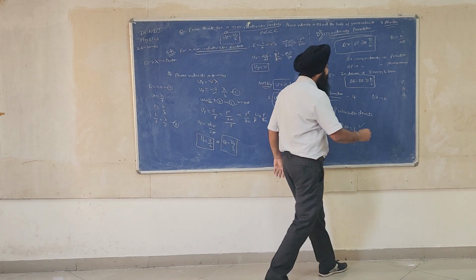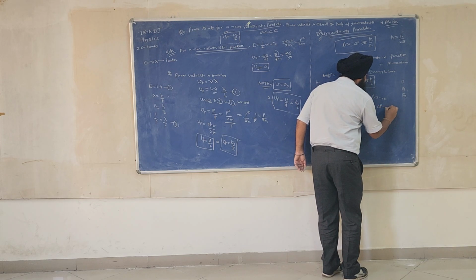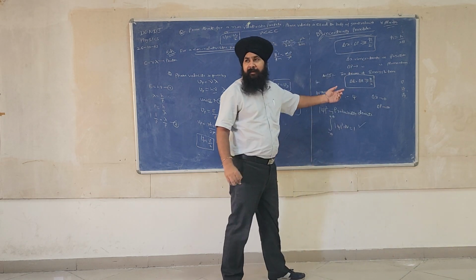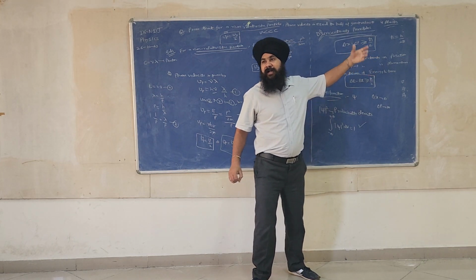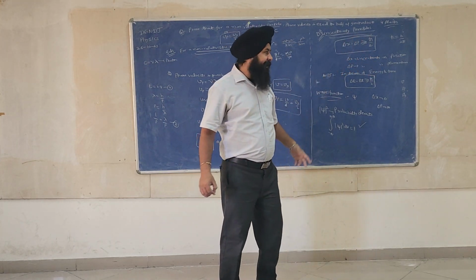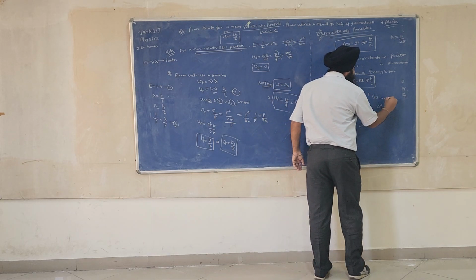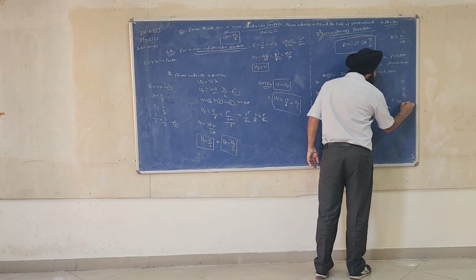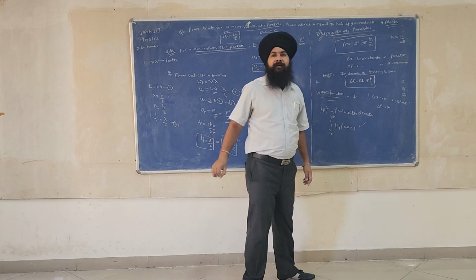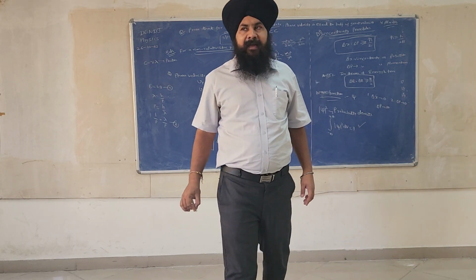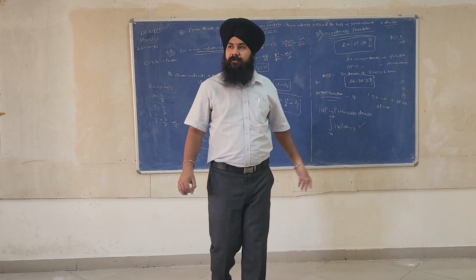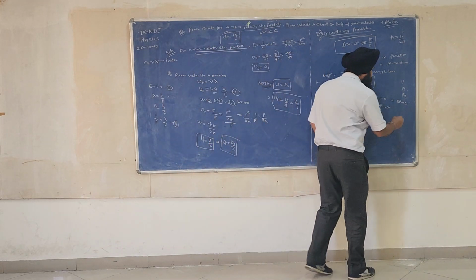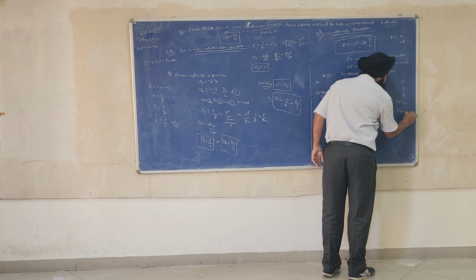Then what about delta v? Delta v will become infinity, because h cross by 0, something upon 0, is infinity. And in case number 2, let us say we have found the momentum accurately. Momentum accurately means delta P becomes 0. If delta P becomes 0, what is the uncertainty in position?